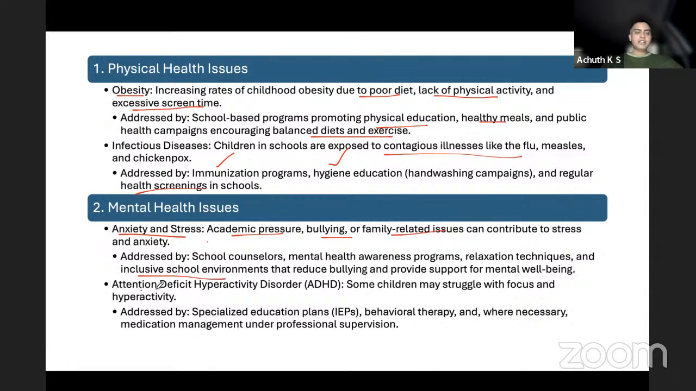Attention deficit hyperactivity disorder is becoming most common nowadays. The child is unable to focus; he is very active, but he's not able to do one thing. They do multiple things in a very short span of time, but nothing is complete. For attention deficit hyperactivity disorder, a specialized educational plan and behavioral therapy can be done to address those issues.